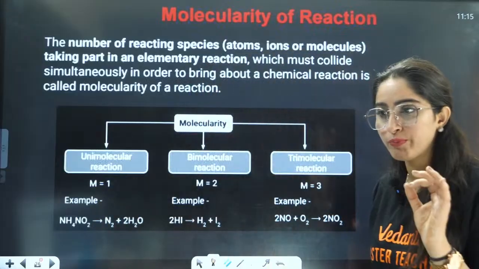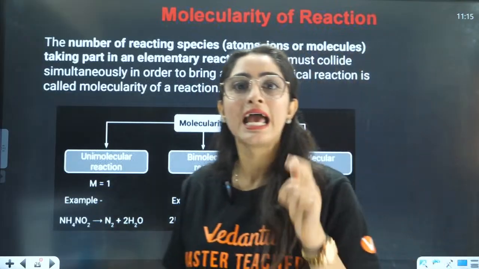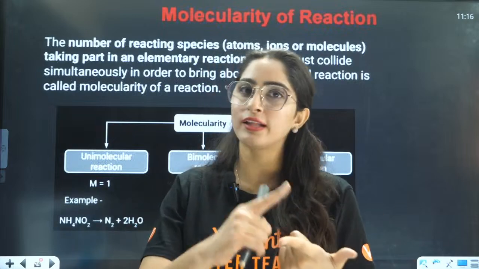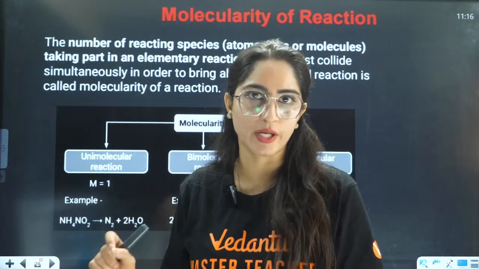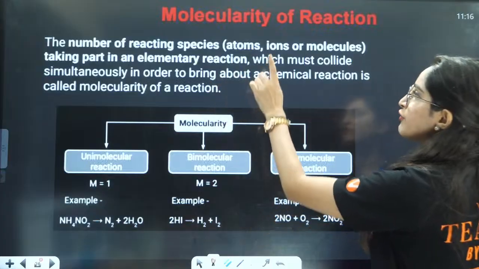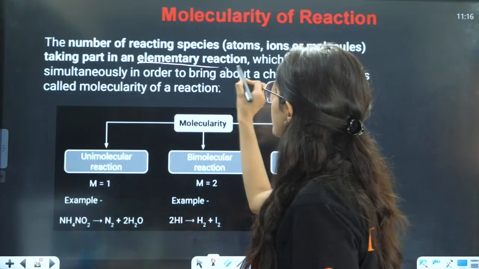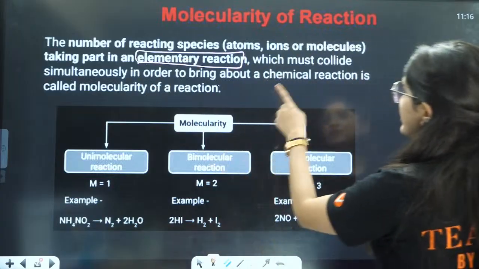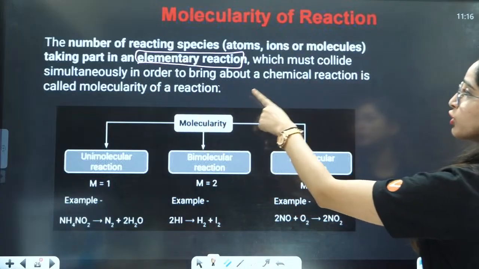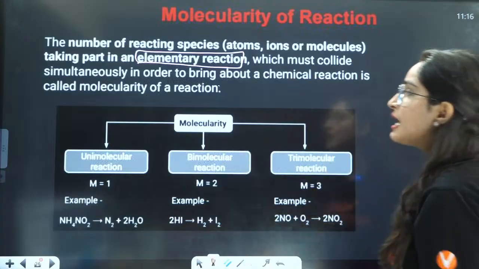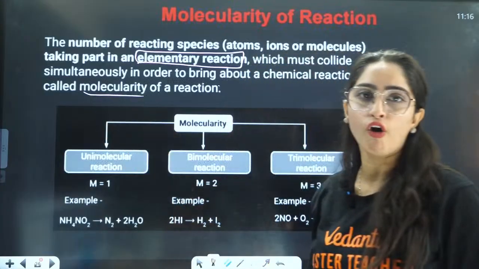So, a very important point regarding molecularity and its difference from order. They ask you theoretical questions, right? The number of reacting species taking part in an elementary reaction which must collide simultaneously in order to bring about a chemical reaction is called the molecularity of the reaction.